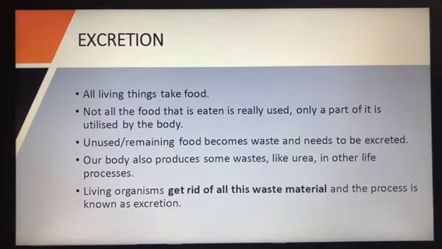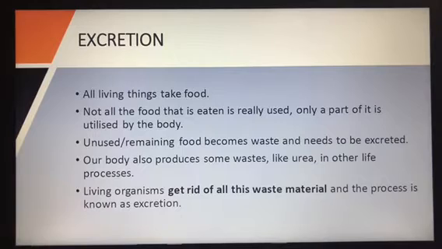Now let us see how the plants excrete. Do plants also excrete? They do. Even plants, though they are living beings, need food, respiration, nutrition, and, as we have studied, response to stimuli.